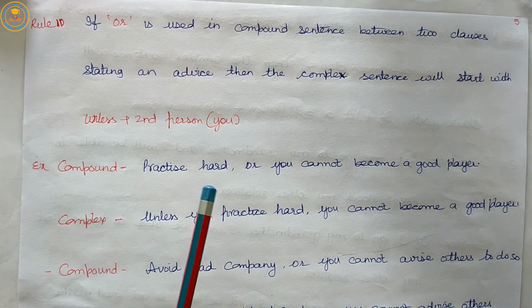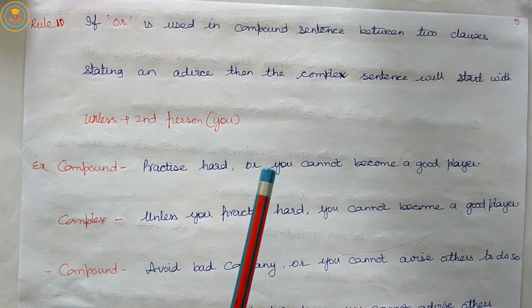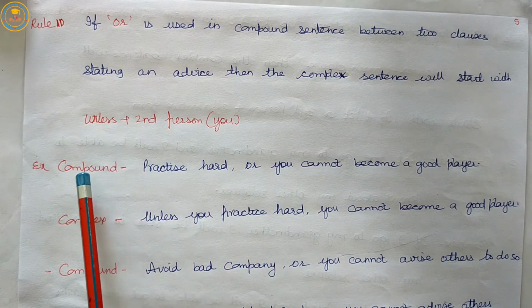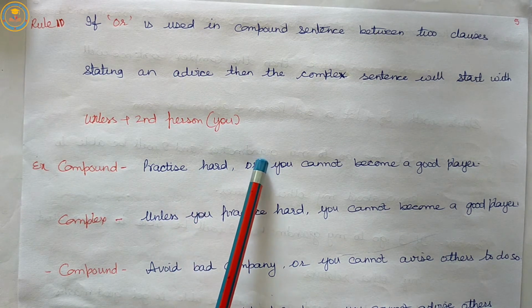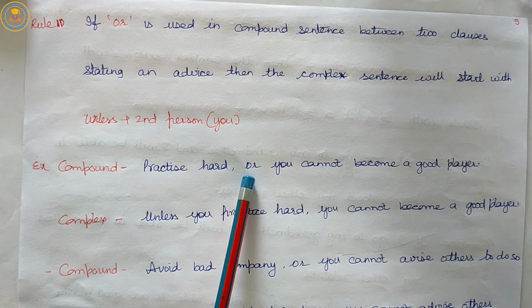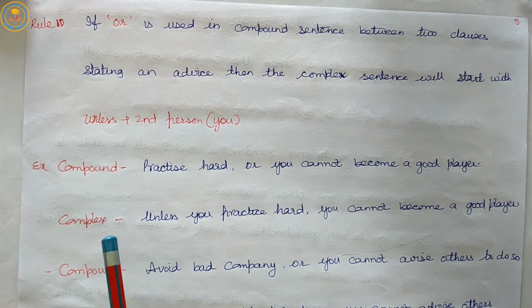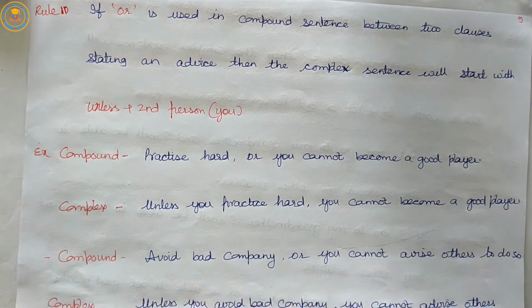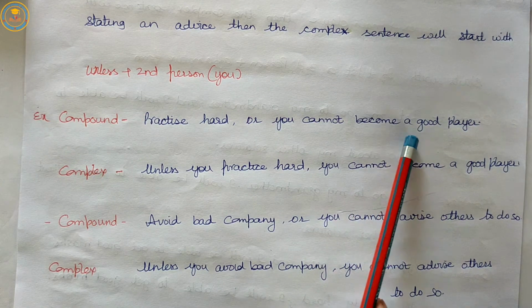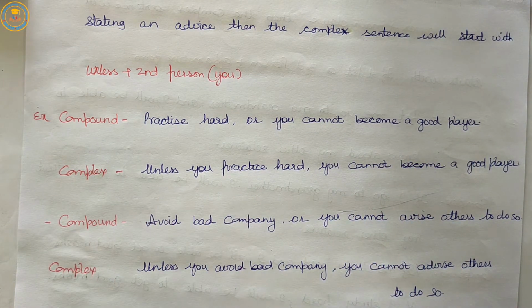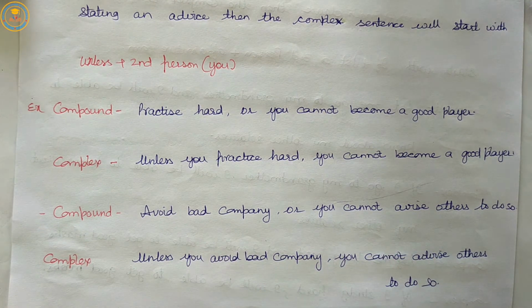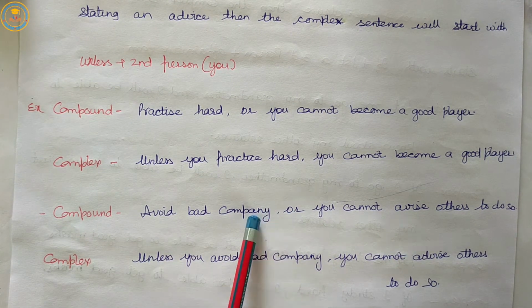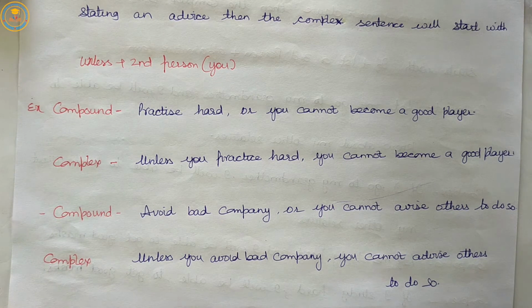Listen carefully. If the compound sentence has "or" plus advice, then the complex sentence will start with "unless" plus second person. So, practice hard or you cannot become a good player. Unless you practice hard, you cannot become a good player. Avoid bad company or you cannot advise others to do so. Unless you avoid bad company, you cannot advise others to do so.